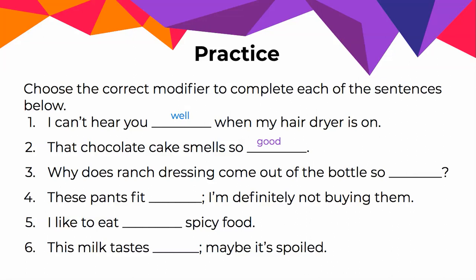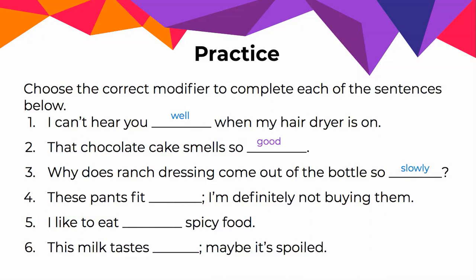Number 3, why does ranch dressing come out of the bottle so blank? If I think about my pairing options, probably looking at slow or slowly. So what do I need here, an adverb or an adjective? What information is that word providing? That word that's missing is telling us more about how the dressing comes out. Comes is a verb, so I need the adverb slowly.